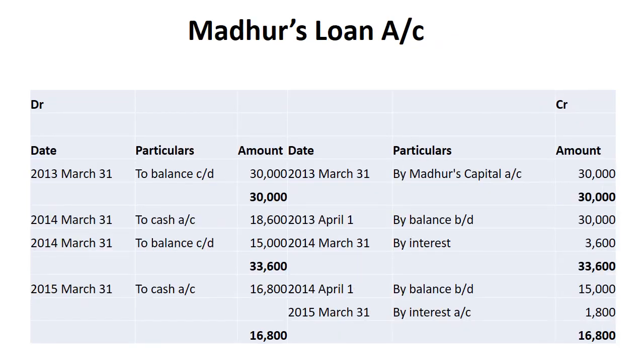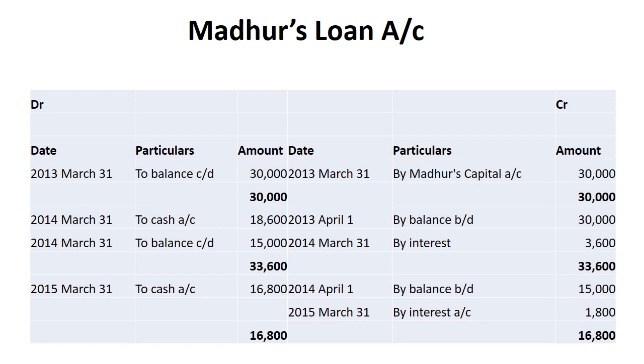See, Madhur's loan account, and now you have to pay Madhur. You have to pay Madhur the money, and for the time duration I have calculated interest in this. By Madhur's capital account, you can see it is written on the credit side. This money we have received from the capital account. After that, in debit side you can see 2014 March 31, in this we have taken the installment plus interest, total 18,600 we have given him on 2014 March 31. And after that the payment is done on 2015 March 31st to cash account 16,800.